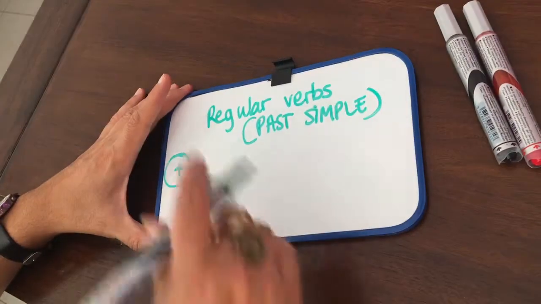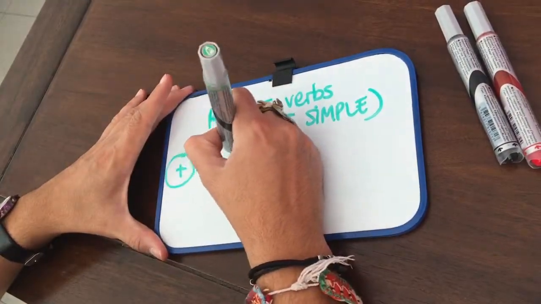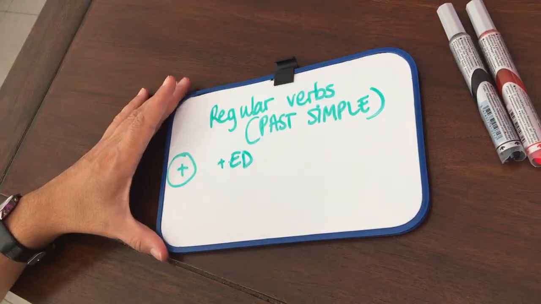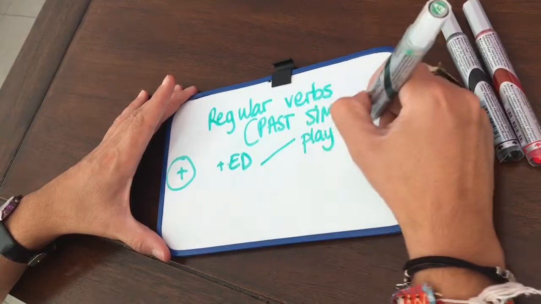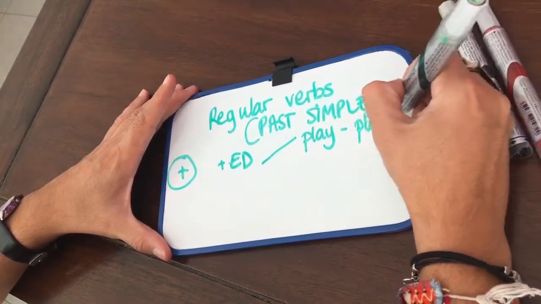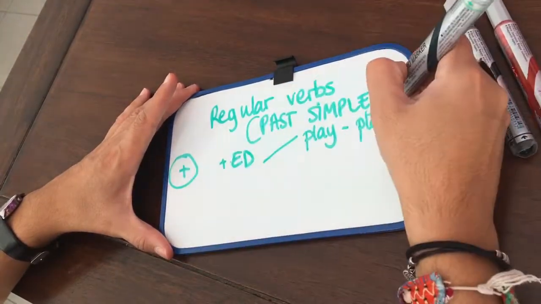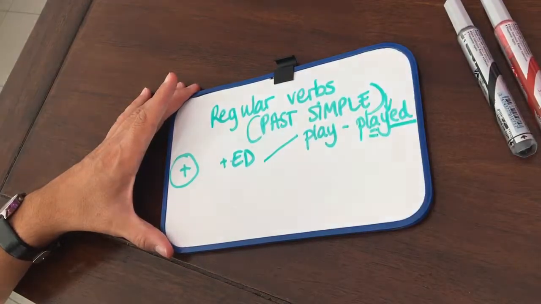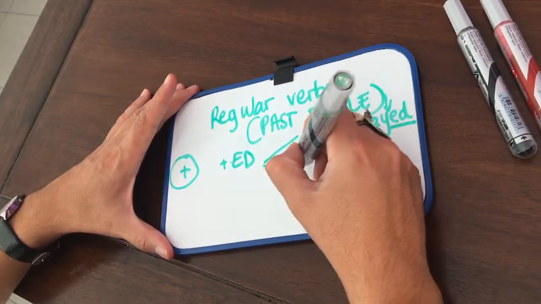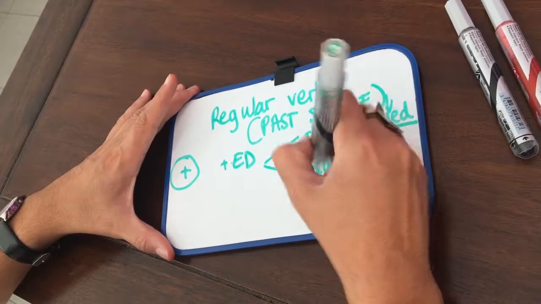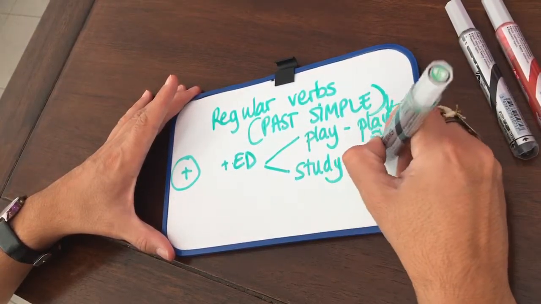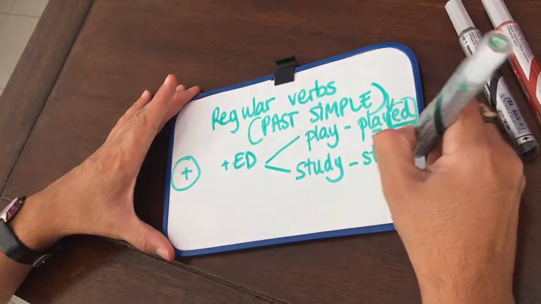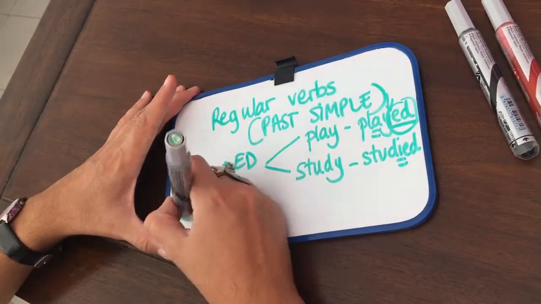Just to form the affirmative, remember to add ed to the infinitive of the verb. But pay attention, because when we add ed with y, we have to look at the letter that we have before. For example, with play, there's no change, but with study, remember to change this letter.